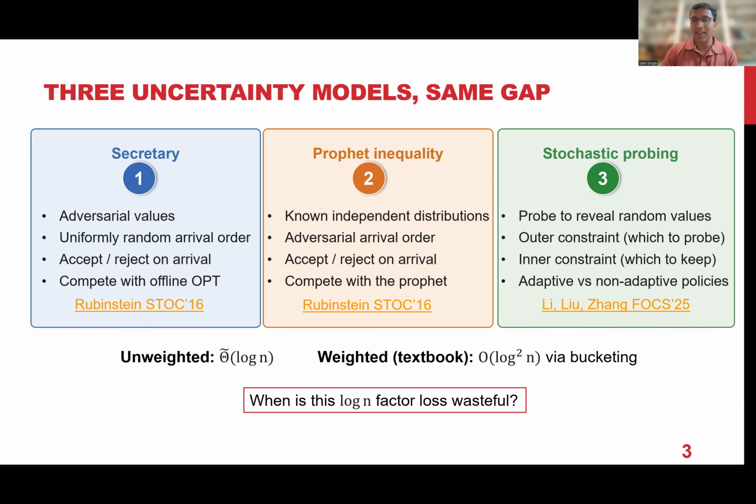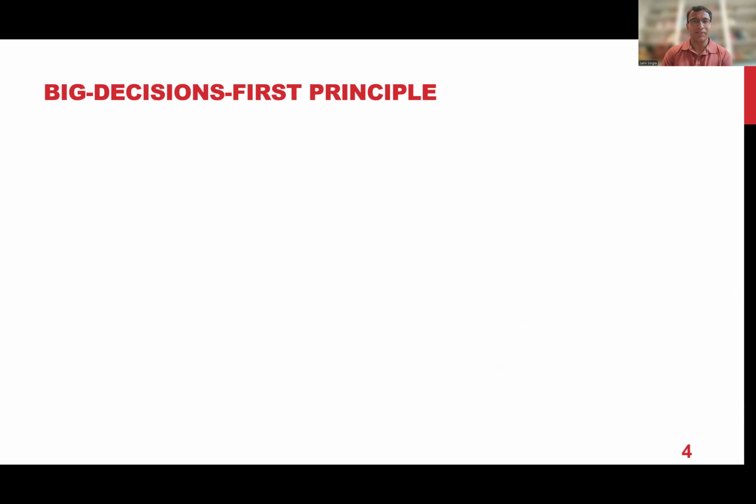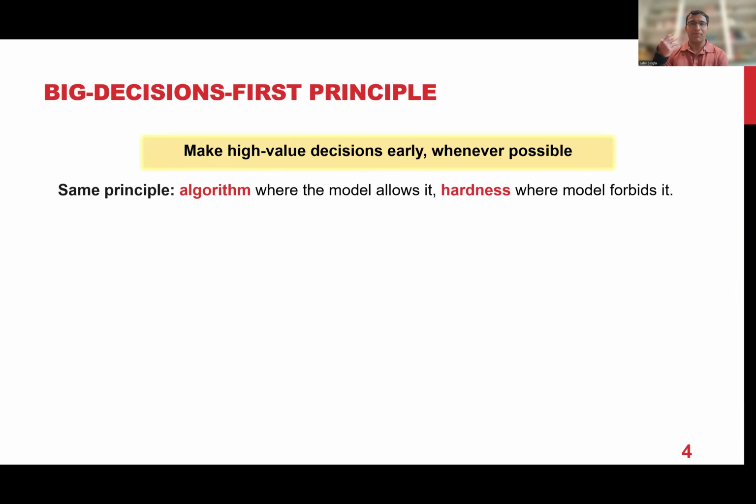And the interesting result we saw is that actually the results are not the same. For some of these problems, you get log squared n, and for some of them the answer is a single log n. And all of these results can be understood via the same approach, both the algorithms as well as the hardness, which we call the principle of big decisions first. The idea, which is quite natural in hindsight, is you want to make decisions for high value or high weight elements as early as possible. So ideally, we want to make high weight element decisions first and then the lower weight elements.